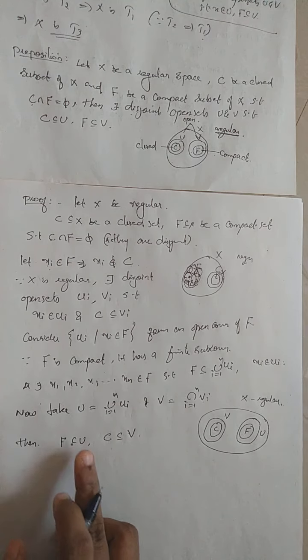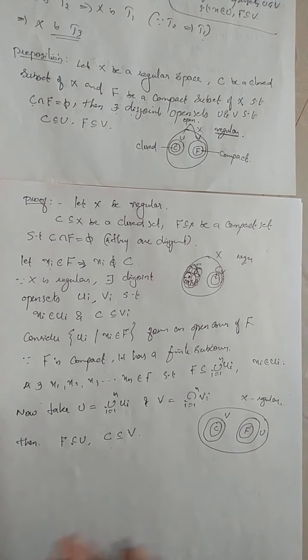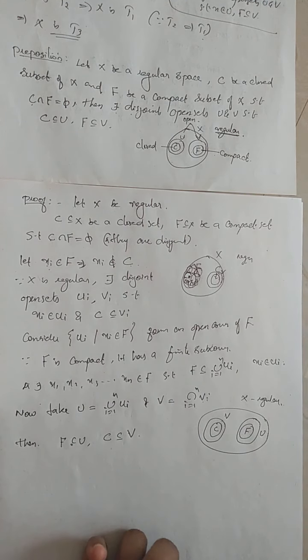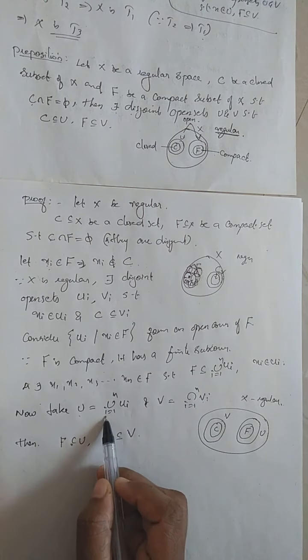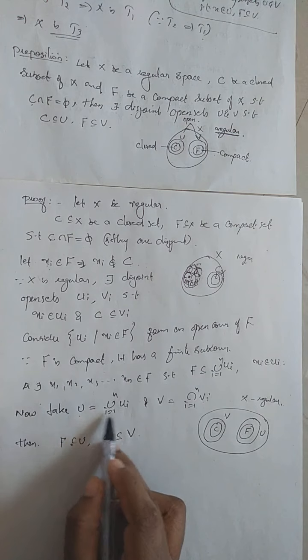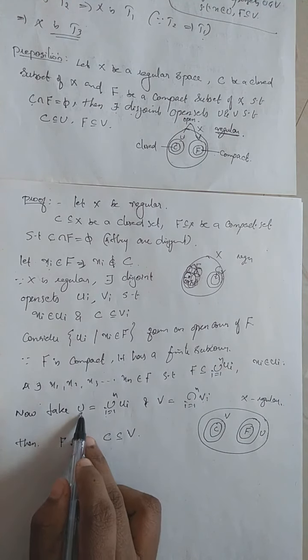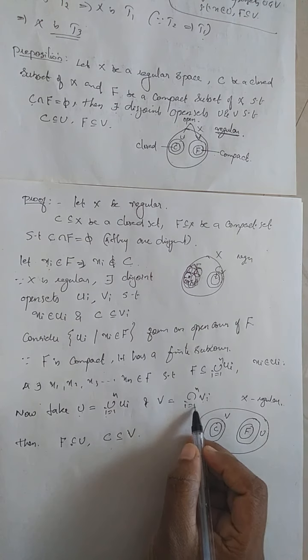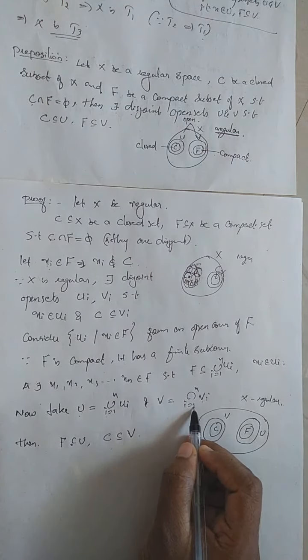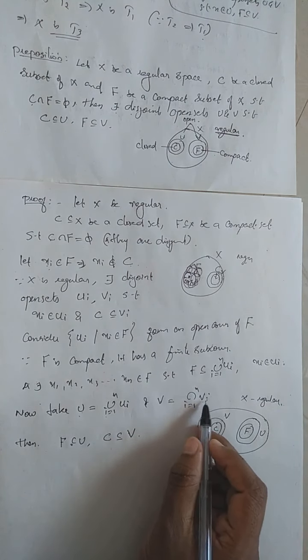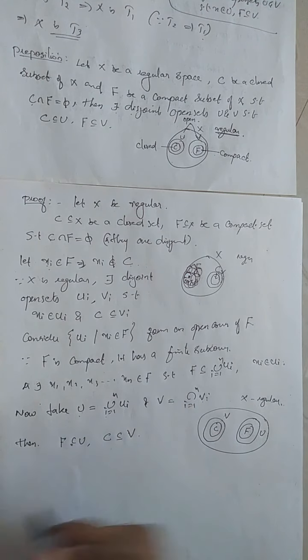Now we need only prove that U is open, V is open, and U intersection V is empty. U and V are clearly open because U is a finite union of open sets, and a finite union of open sets is open, therefore U is open. A finite intersection of open sets is again open, therefore V is open.